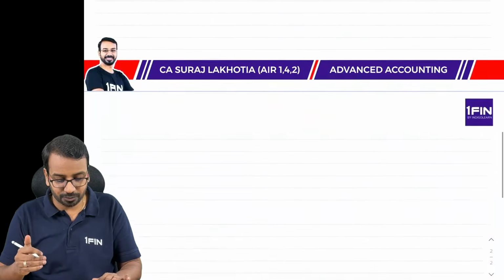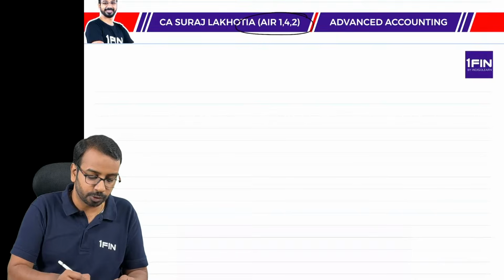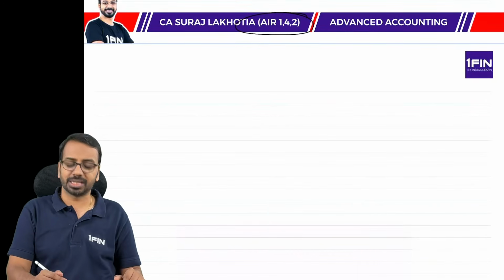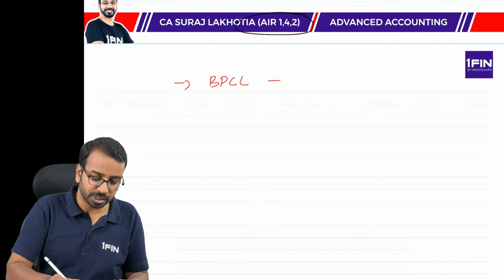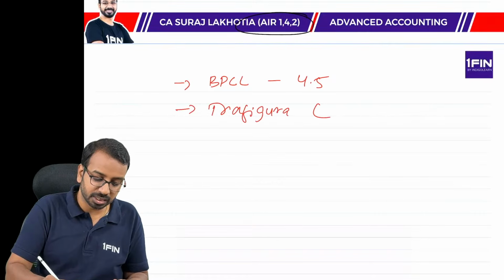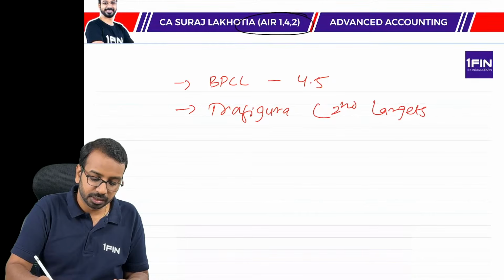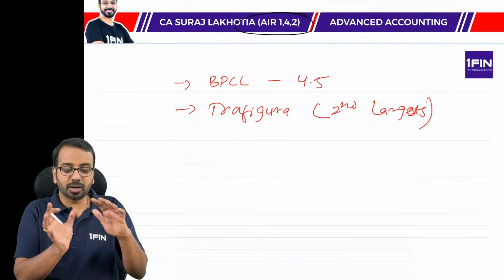Now, if you ask me about my background, I have All India ranks 1, 4 and 2. So that was during my CA journey. Post which I worked with Bharat Petroleum Corporation Limited for around 4.5 years. Then I worked in another company called Trafigura. This is the world's second largest commodity trading company. Okay, that is my corporate experience.